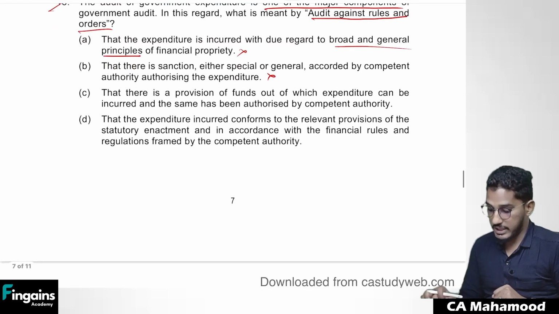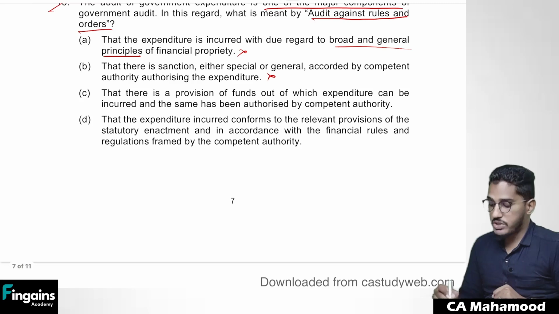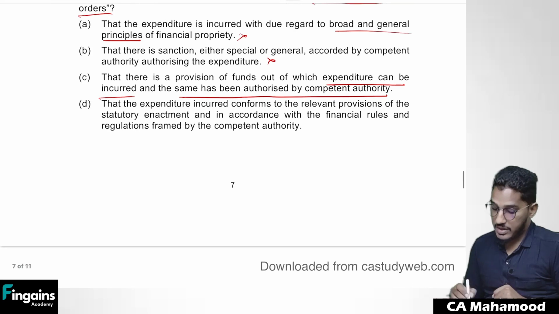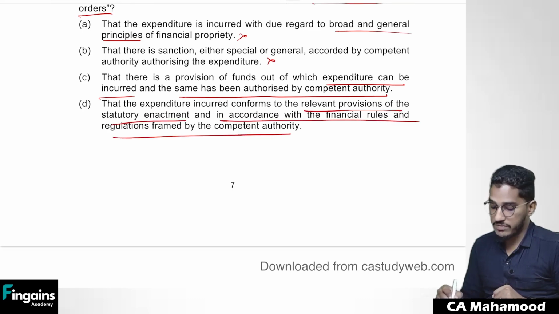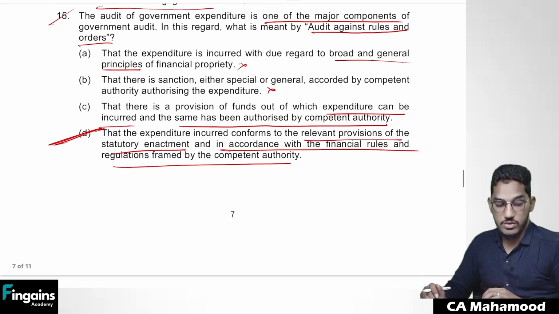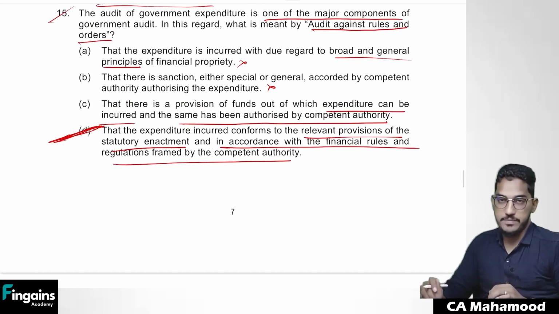This is also not audit against rules and regulations. That there is a provision of funds out of which expenditure can be incurred and the same has been authorized by the competent authority. This is audit against provision of funds. That the expenditure incurred conforms to the relevant provisions of the statutory enactment and in accordance with the financial rules and regulations framed by competent authority. Yes, this is what we call audit against rules and orders. So the correct option is option number D.